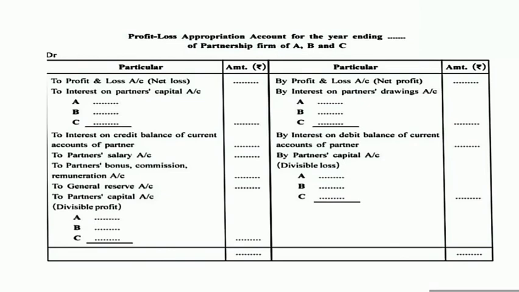If any amount is paid as a bonus, salary, or commission, that amount will be recorded on the debit side of the profit and loss appropriation account. Okay, a general reserve account. If there is an amount of general reserve, then that amount is to be written on the debit side of the P&L appropriation account, 'to general reserve'.